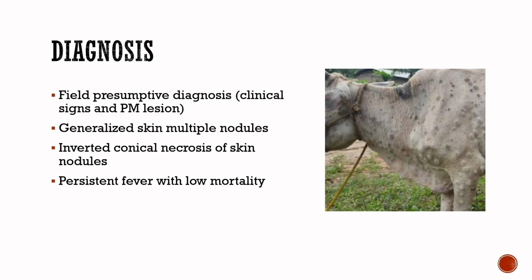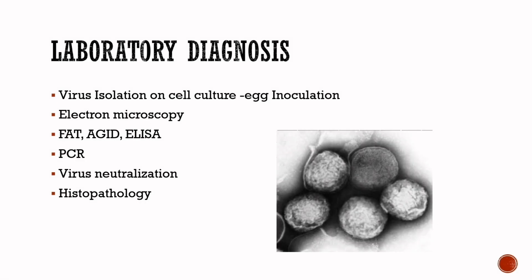Diagnosis of lumpy skin disease is important. At a field level, presumptive diagnosis is based on clinical signs and postmortem lesions. You can see the multiple nodules over the skin, inverted conical necrosis of the skin nodule, and also the animal has a persistent fever with low mortality. Laboratory diagnosis includes virus isolation on cell culture, egg inoculation, electron microscopy, FAT, AGID, ELISA, PCR, virus neutralization, and histopathology.